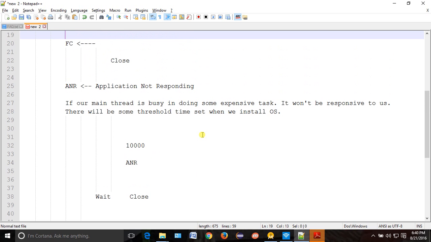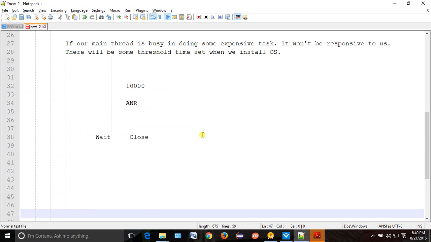Force close is very simple: go and use try catch, and it would be resolved. But ANR is the toughest task in mobile technology. It's not only about Android. You will face this problem on iOS also, very frequently. Sometimes in Facebook also, it will say your application is not responding. That is all because of ANR.